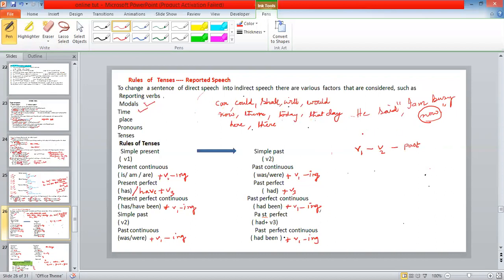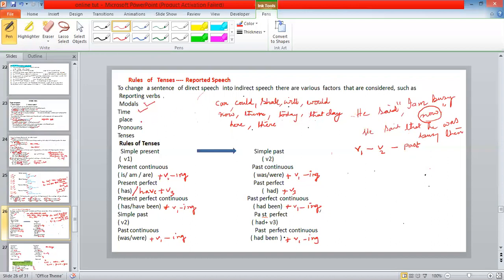So how will you write? He said that he was busy then. Okay. Now is an expression of time, isn't it? So time expressions will change into then. Now changes to then, today changes into that day.